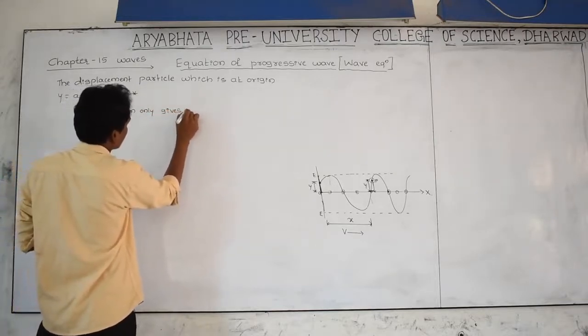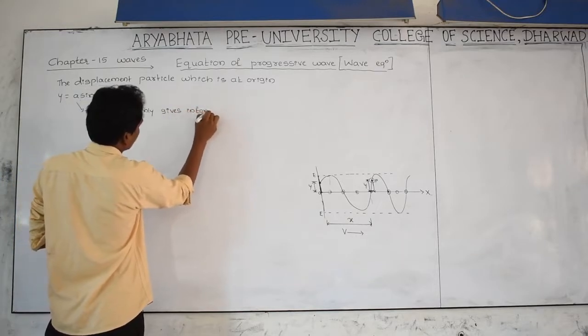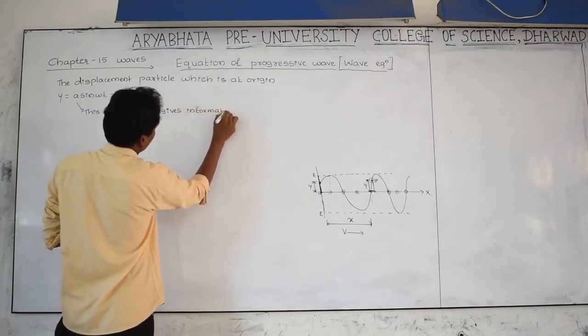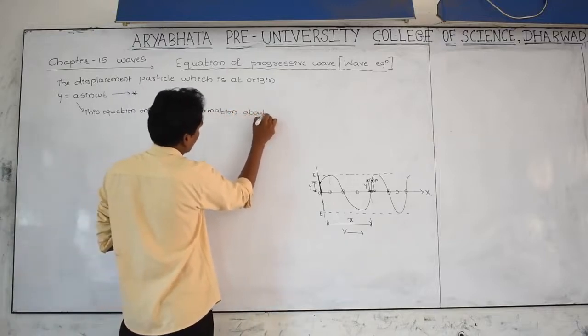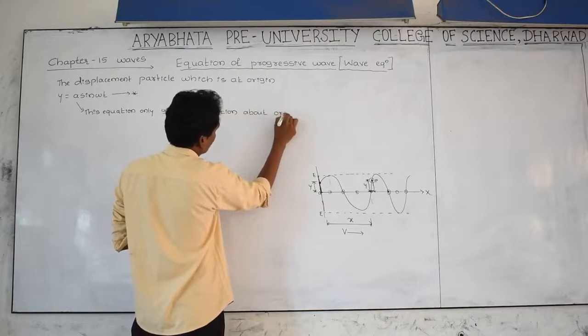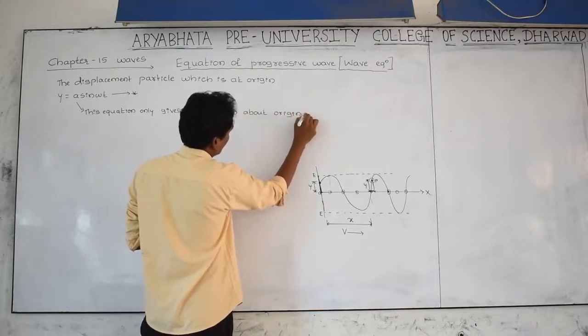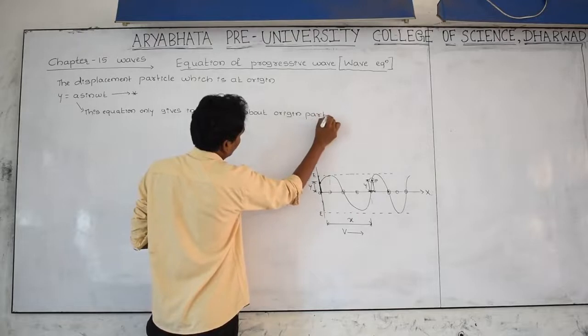It gives information about the origin particle, and not for P.